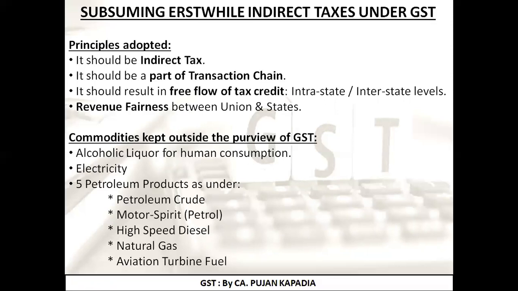Answer is of course not. Fine. As a result of which there were certain indirect taxes like excise duty, value added tax, service tax. Now all these taxes were put into one basket of GST. So at the time of transforming or transiting all these taxes under the one head, what were the principles which were adopted to convert all those taxes into GST?